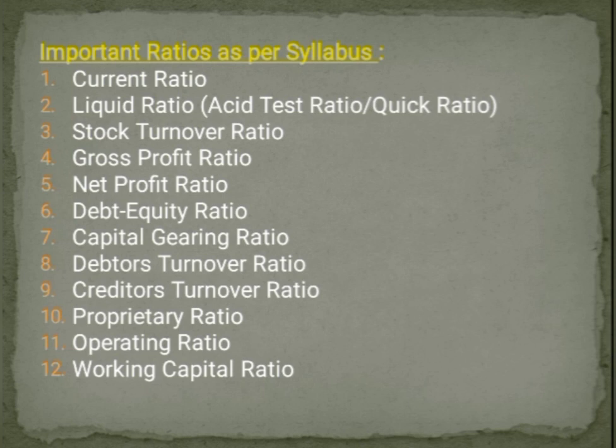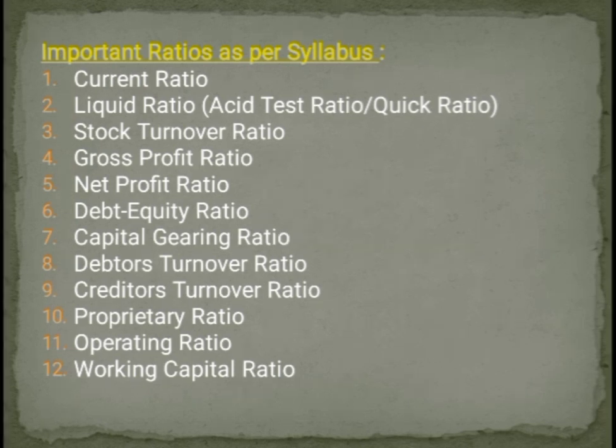Okay. The next one, the last one, is working capital ratio. Working capital ratio is quite similar to the current ratio. The formula is current assets divided by current liabilities. Sometimes you can also calculate working capital ratio to the inventory. Then the formula will be working capital divided by inventory into 100. Similarly, working capital can be calculated as a ratio to the turnover also. In that case, the formula will be sales divided by working capital into 100. So, these are the formulas to calculate the ratios, which is important from the point of view of examination.